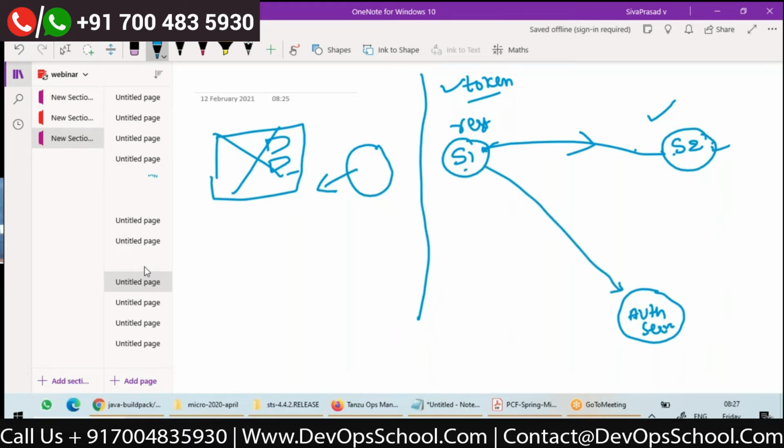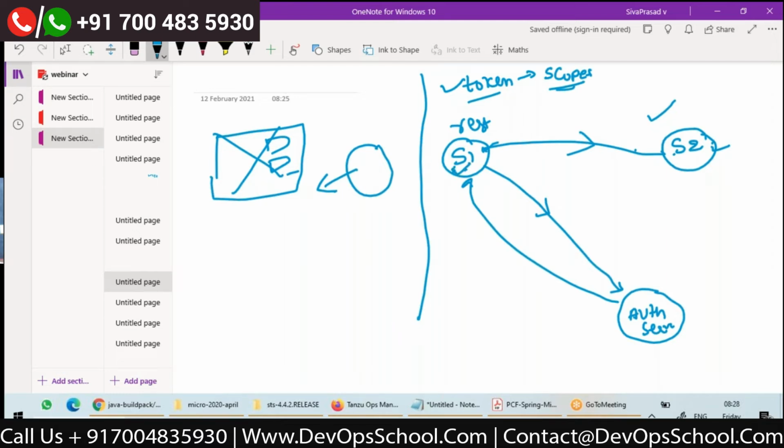To get a token, there are different ways you can actually get one. In OAuth, there are different ways. I'm not talking about those ways right now, I'm just telling at a high level. You should get some token here from the authorization server, and the token will have some information about what all permissions or scopes this client has.